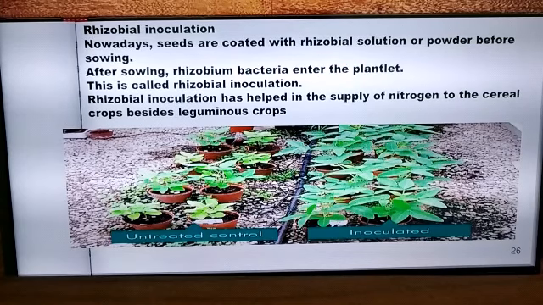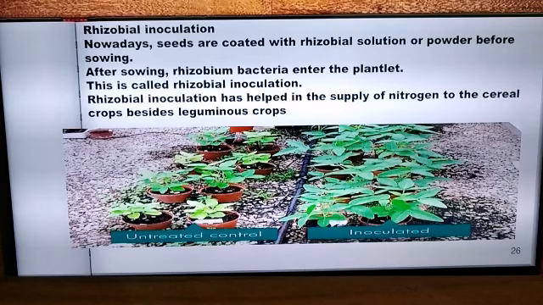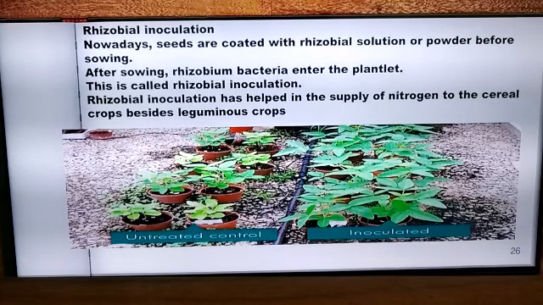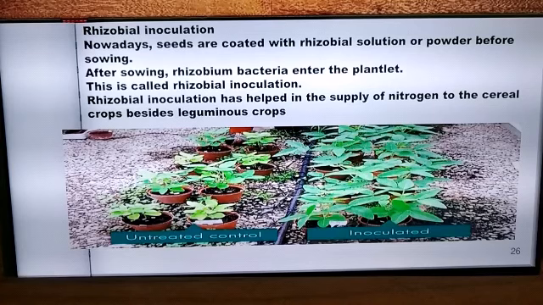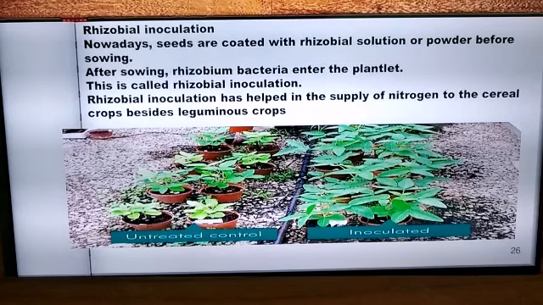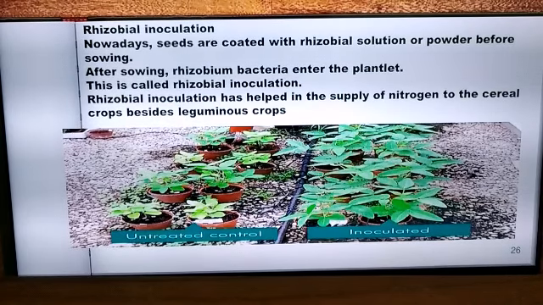So the Rhizobium will directly gain an entry into the plantlet. And so what will the Rhizobium do? Definitely it will help to supply nitrogen to the cereal crop plants, or it could be any other crop plants other than the leguminous plants. So this treatment of the seeds of the plants or the rootlets of the plants with the rhizobial solution or a dry powder formulation of the Rhizobium is called rhizobial inoculation.